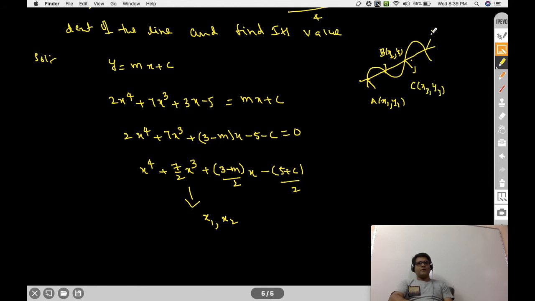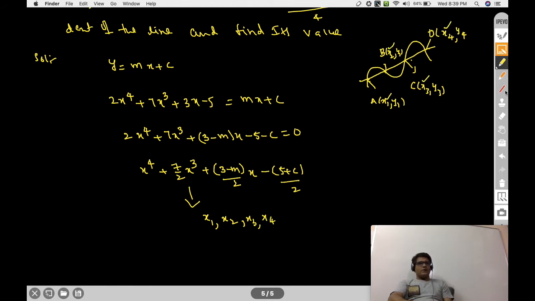This is the rough diagram, not the exact diagram of this biquadratic. This is (x4, y4). So if we solve these two things, the roots of this biquadratic, x1, x2, x3, x4, are the x coordinates of the points of intersection.